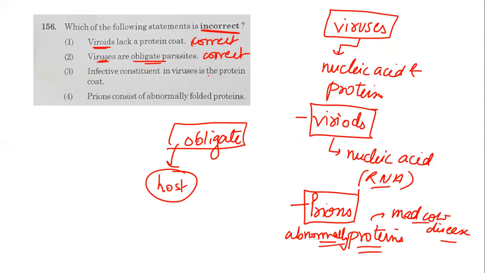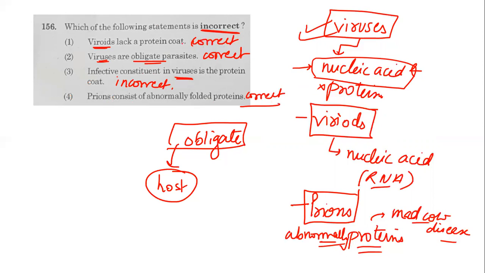Infective constituent in viruses is the protein coat. This is incorrect, because in viruses, we are talking about viruses now, the infective constituent is actually the nucleic acid, not the protein. So this is the correct answer, this one is incorrect. Prions consist of abnormally folded protein. That's correct. So the question was, which of the following statements is incorrect? The correct answer would be the third option.